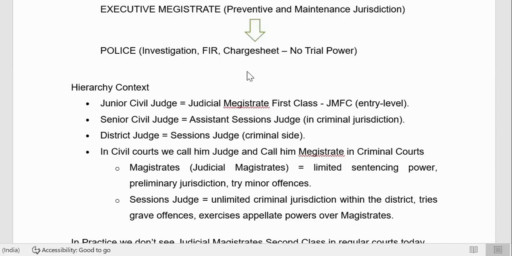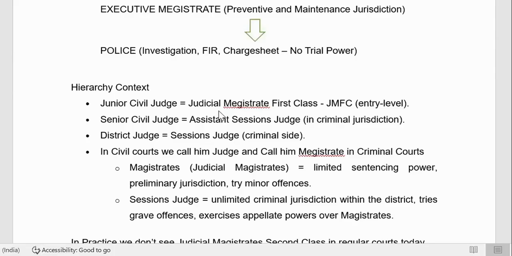That examination is conducted by high courts for practicing advocates who have 7 years or more of practice. High courts will decide, and junior civil judges are also eligible. So most of the junior civil judges will appear for that examination, and practicing advocates who have more than 7 years of practice can appear for the district judge examination. Senior civil judges are mostly promoted junior civil judges only. District judges and session judges are from direct recruitment or from promotions. From civil judge and senior civil judge, they become district judges.